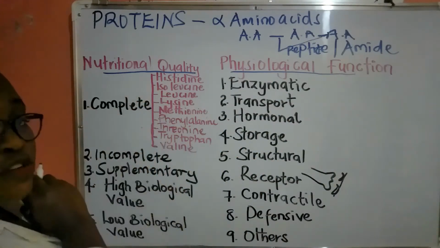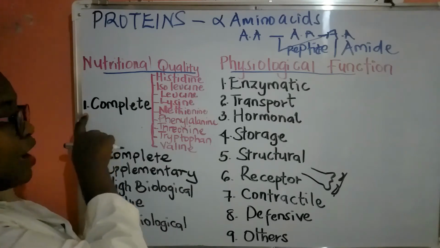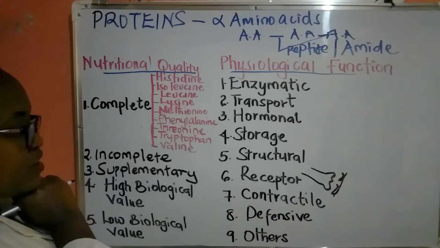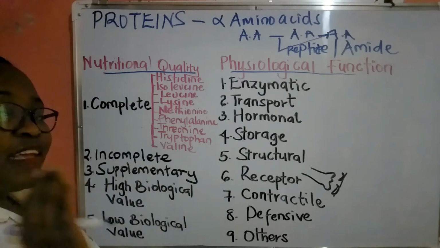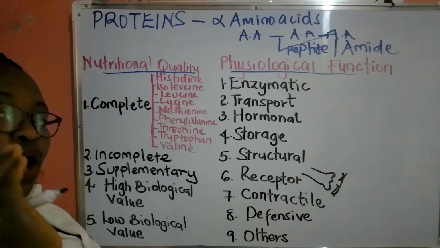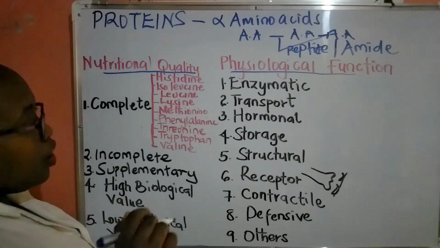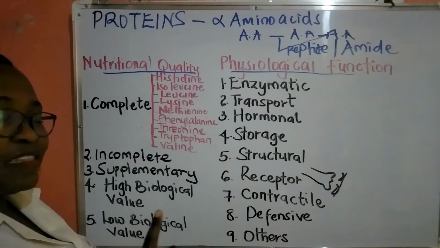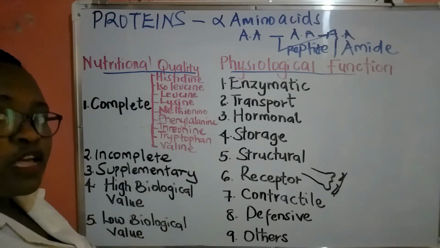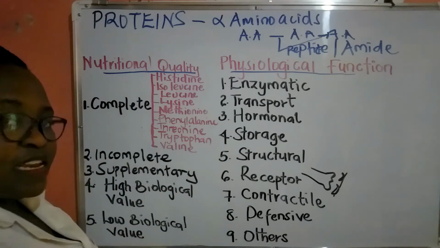Now, we start with nutritional quality, and we have something called a complete protein. Complete proteins usually consist of the 9 essential amino acids. Essential amino acids refers to the fact that the body cannot make them, so they are needed from the diet.